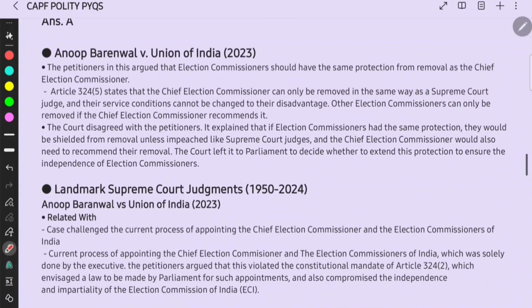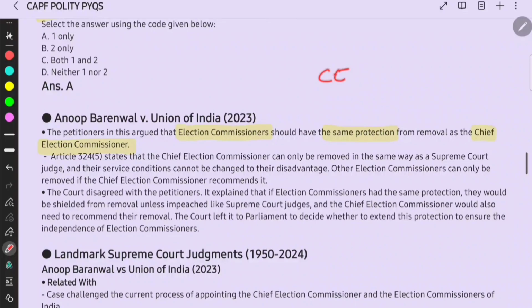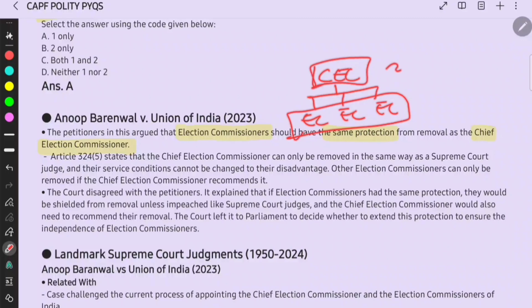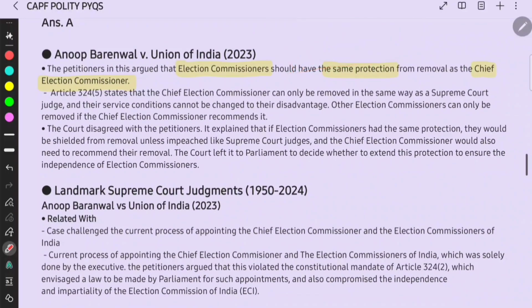And we shall see the content of the Anup Baranwal and Union of India case, right? The petitioners in this argued election commissioners should have the same protection from removal as CEC, right? That is, there will be a CEC and 3 ECs. So they are just saying these should have equal powers.